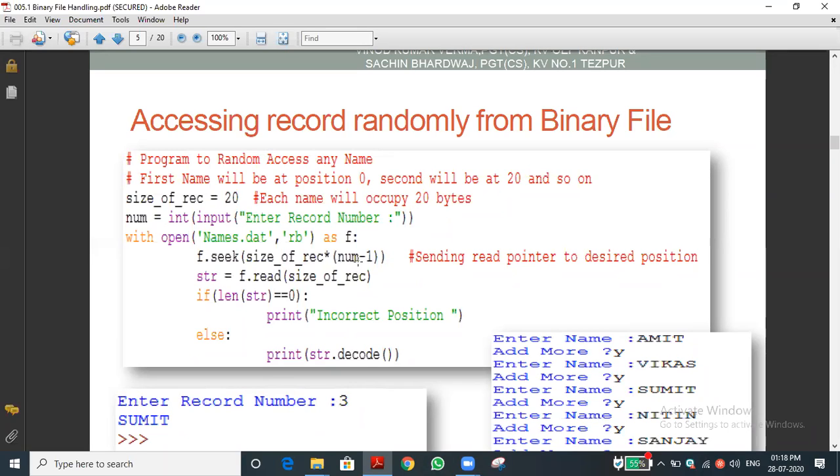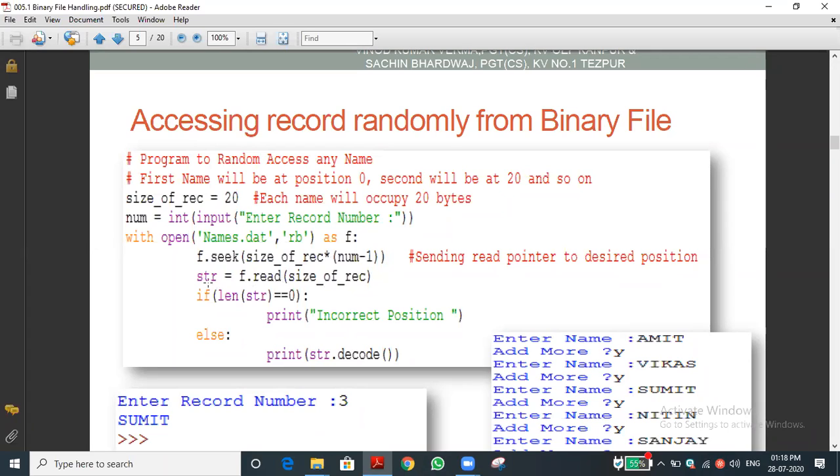40. Now where will the file pointer be? At the 40th position. As you know, each record size is 20. We fixed it, for example, Amit plus 16 characters of white space, like we did in the last program. So the first 20 is the first record, the second 20 is the second record. So 20 plus 20, two records are over. Now the pointer is at the 40th position, after completing the second record.